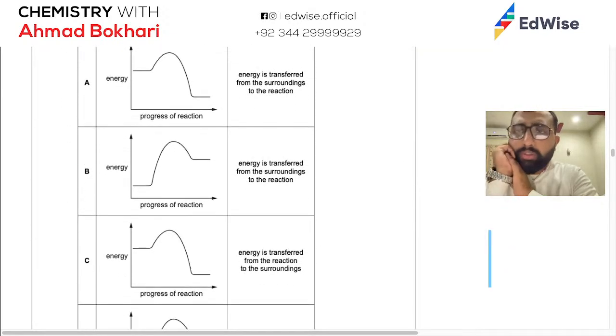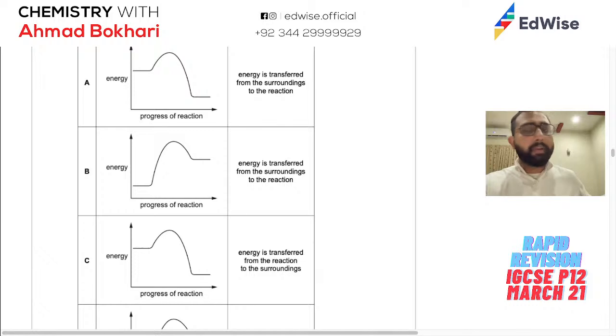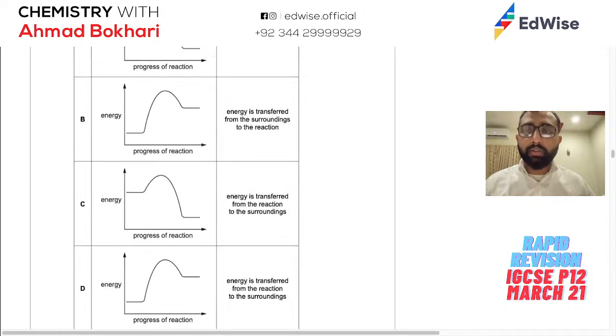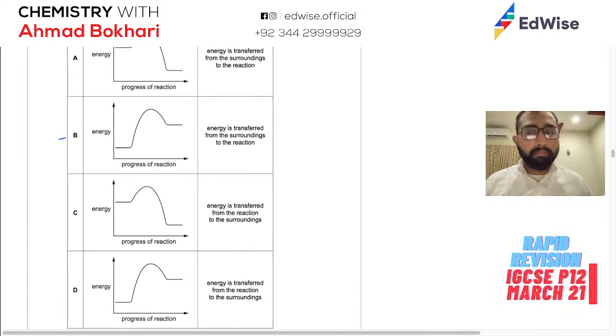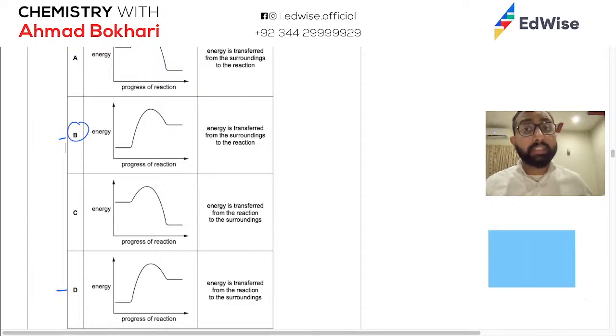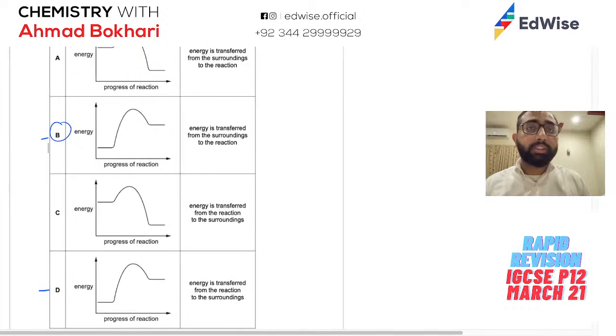All right. Which row describes an endothermic reaction? Endothermic में हमें पता है कि start में energy कम होती है, end पे energy ज़्यादा हो जाती है. So that means our options are restricted to now B and D. A and C are exothermic. ये नहीं हो सकता. Now let's see. It says energy is transferred from the surroundings to the reaction. So energy absorb हो रही है ना, reaction ने energy absorb करनी है. So इसका मतलब है B is going to, it is explaining endothermic reactions the best.